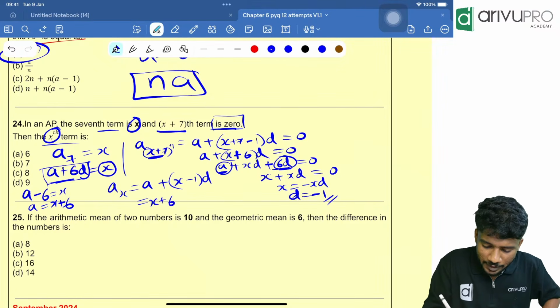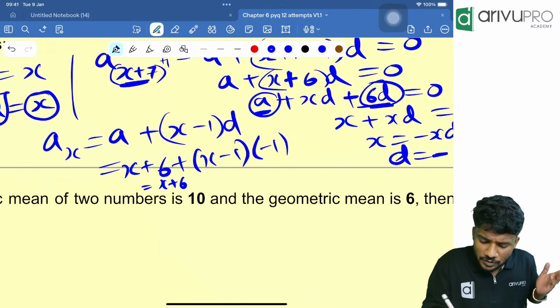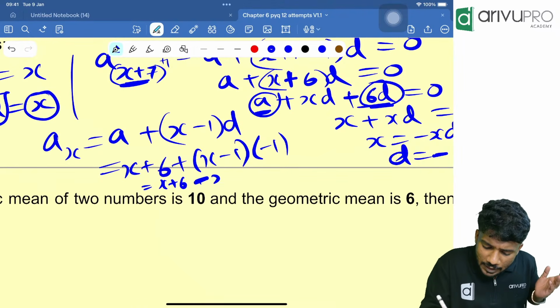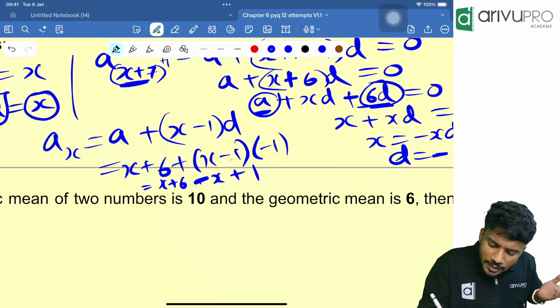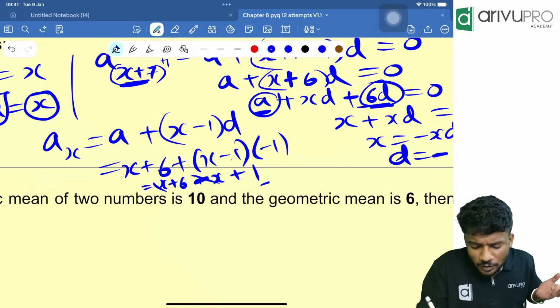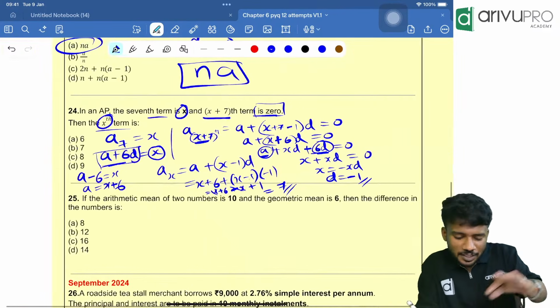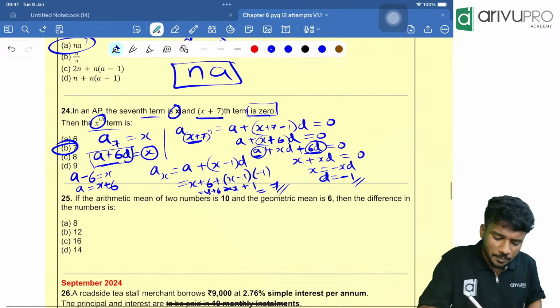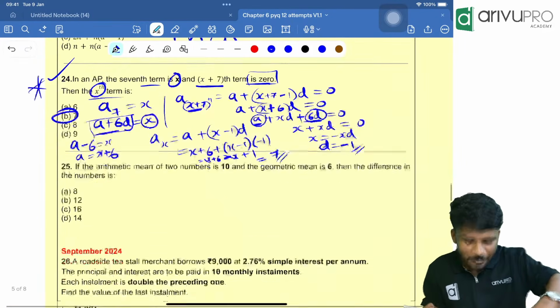Then open the bracket, plus x minus 1 into minus 1, which is equal to x plus 6 minus x. Then minus 1 into minus 1 is plus 1. That means x and minus x got cancelled. 6 plus 1 is how much? 7. So the answer is 7. Good question, people. It has a higher chance of coming for examination.